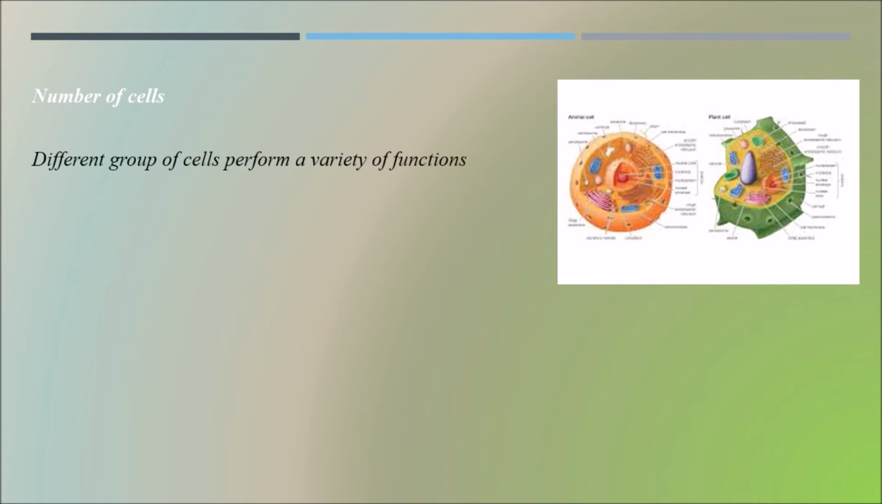Different groups of cells perform a variety of functions. When we talk about a particular group of cells, they perform a particular function, and when we talk about another sector of cells, they do a variety of other functions. Each and every part of our body is made up of cells, and each cell is utilized to do a variety of functions which our body needs metabolically.